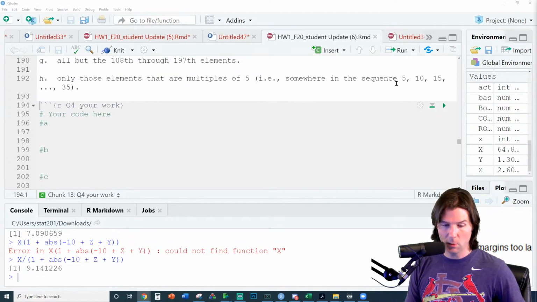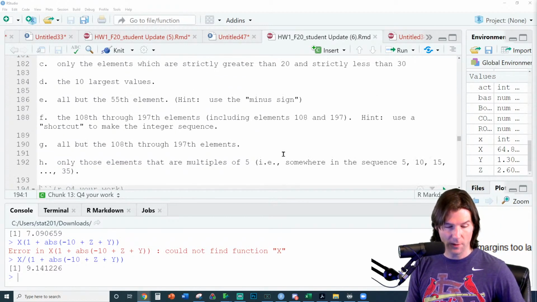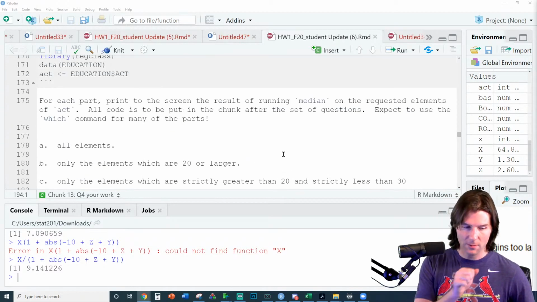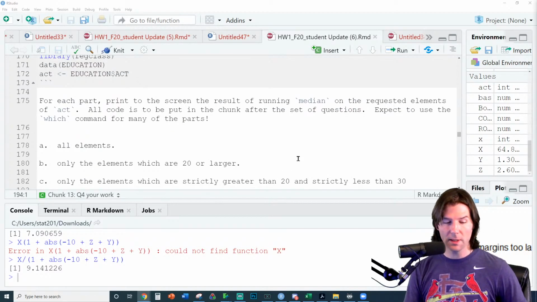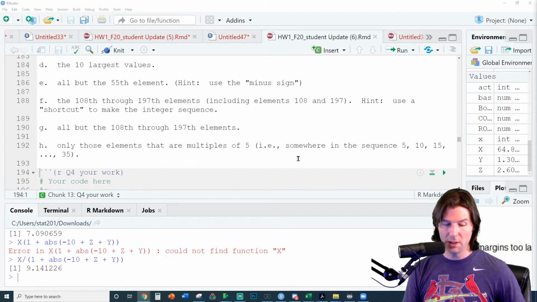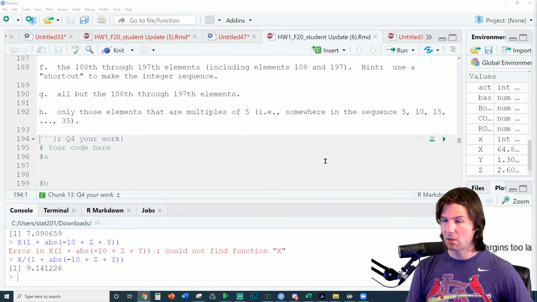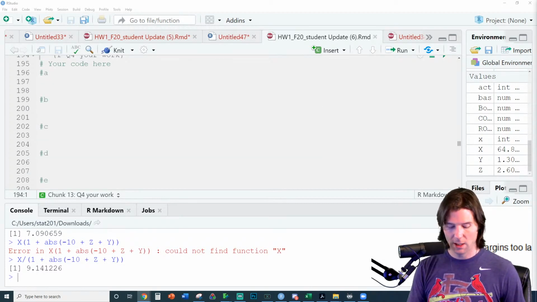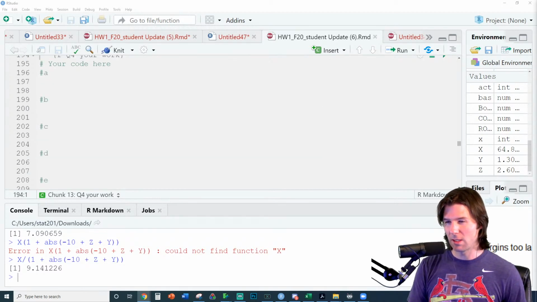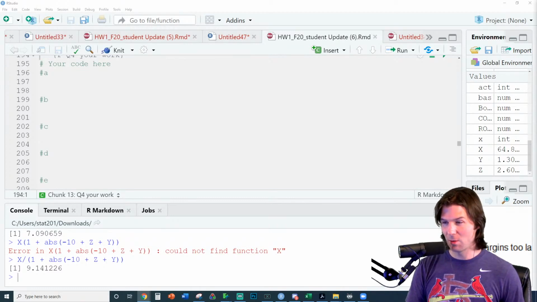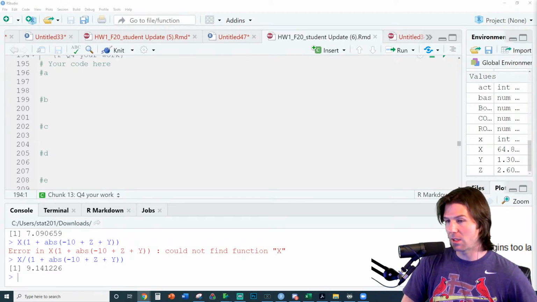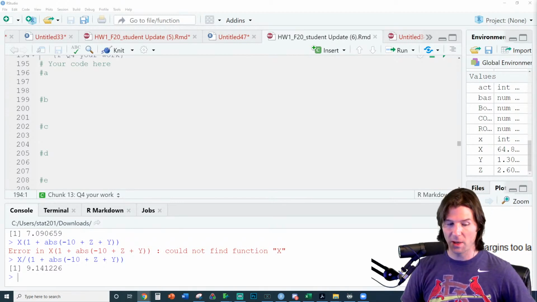And first, let's make this sequence going from 5 to 35. I cannot speak today. So we want to look at ACT scores that are only contained in, that's a huge hint, the sequence 5 through 35. I'm going to write in the chat: ACT scores that are contained in a sequence from 5 to 35 by 5. So that's a huge hint.